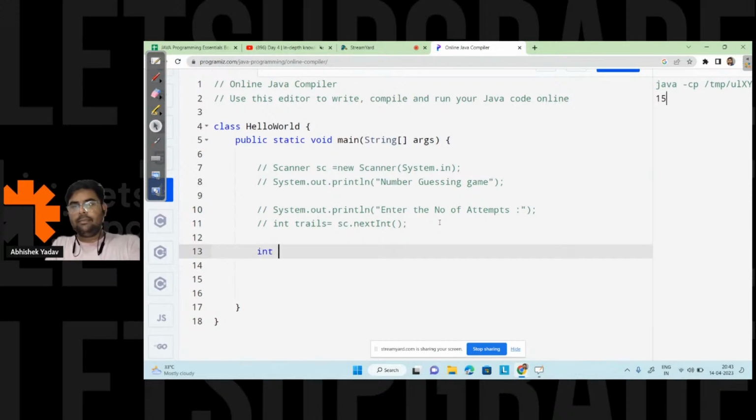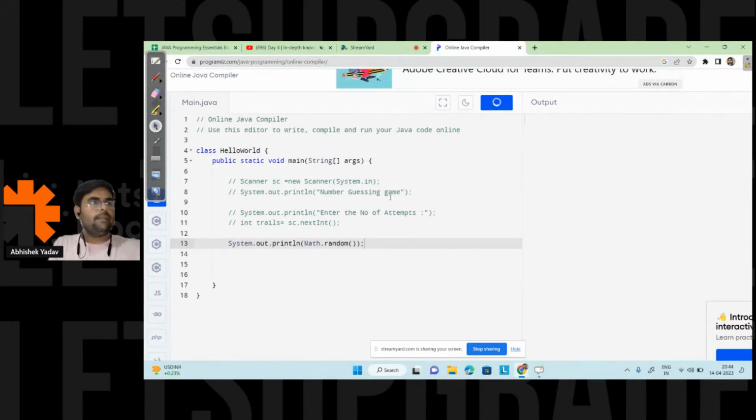And in order to generate a random number from the computer, I will print System.out.println, and even from the audience, how can I generate a random number from the computer in Java? Please write in the chat. There is a function called random, and that random function is present inside Math. So here I will write Math.random, right? Let's try to see what output I will get here. So here guys, you can see what output I'm getting.